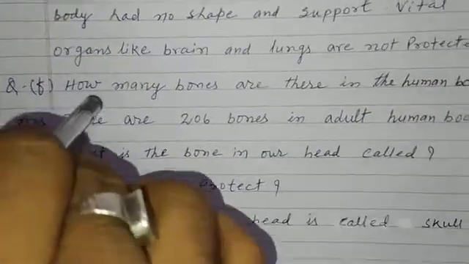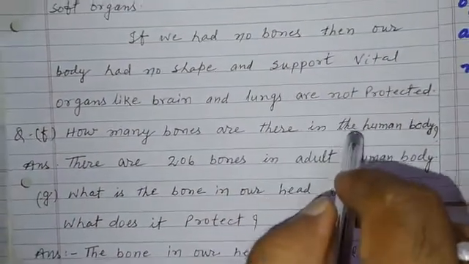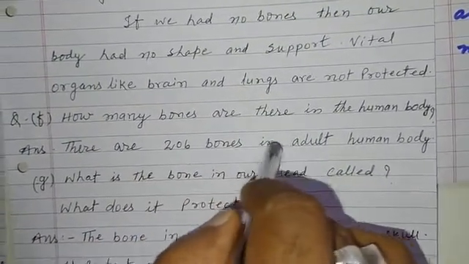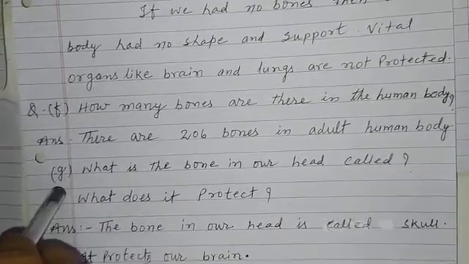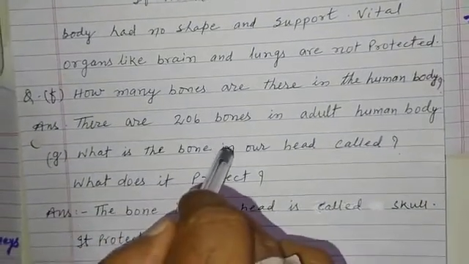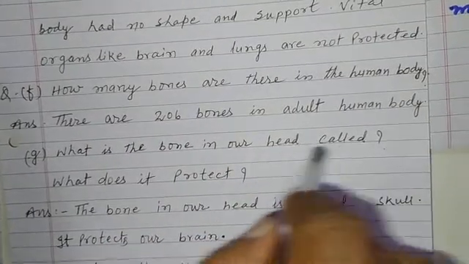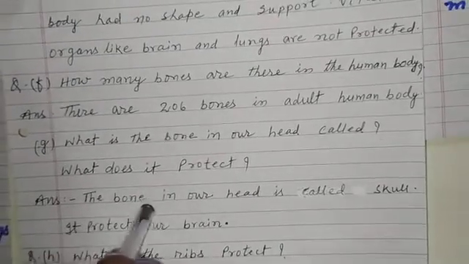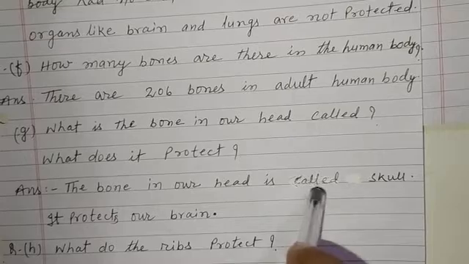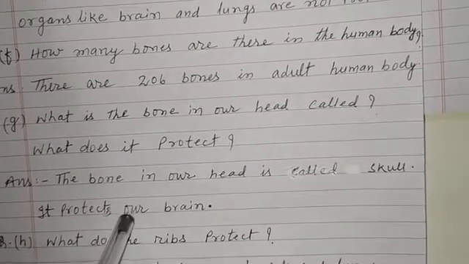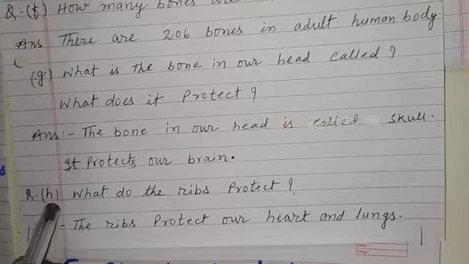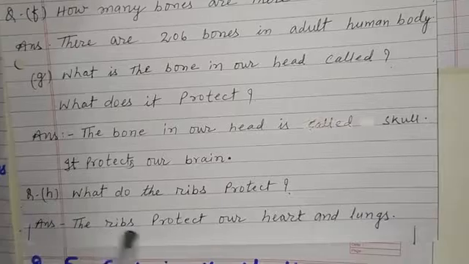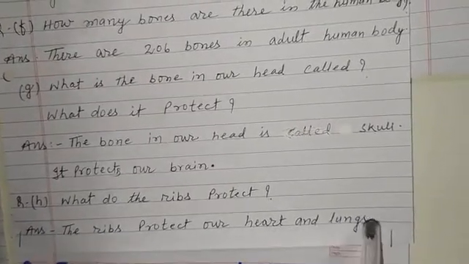Question number F. How many bones are there in the human body? Answer. There are 206 bones in an adult human body. Question number G. What is the bone in our head called? What does it protect? Answer. The bone in our head is called the skull. It protects our brain. Now question number H. What do the ribs protect? Answer. The ribs protect our heart and lungs.